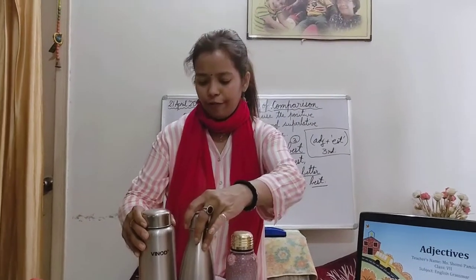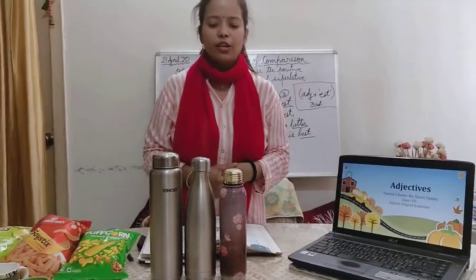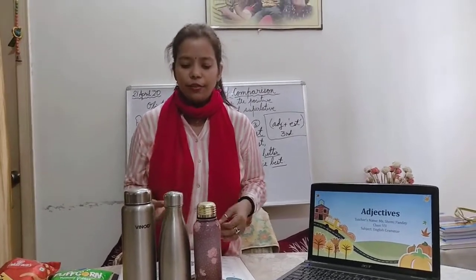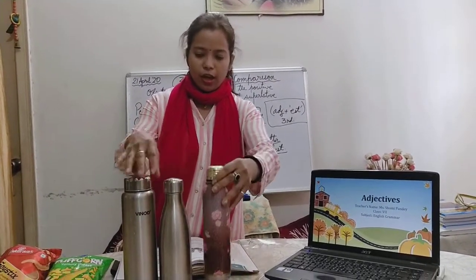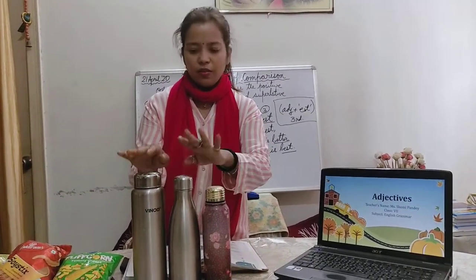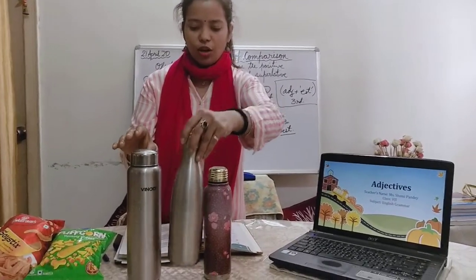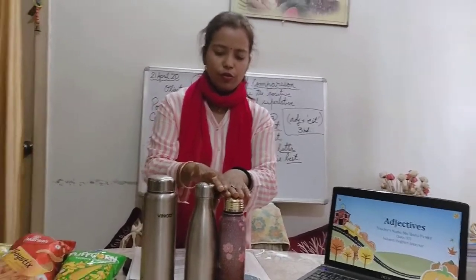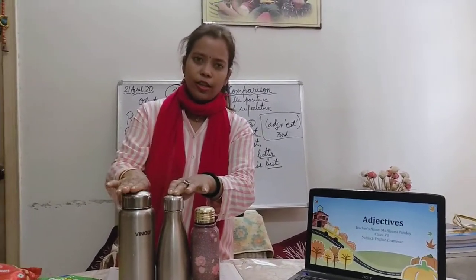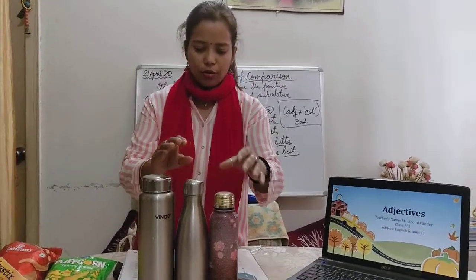Well, children, I have tried to gather a few objects so that I can show you the clear demarcation between the sizes, whereby we tend to use these comparative degree of adjectives. There are 3 bottles kept here. As you can see, the size is a little bit different. Okay, this is tall, this is taller. See, there are 2 fingers, this one is taller, and this is a little bit taller than this. So I would say tall bottle, taller bottle, and the tallest bottle.